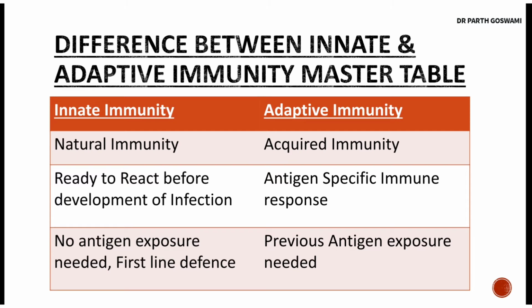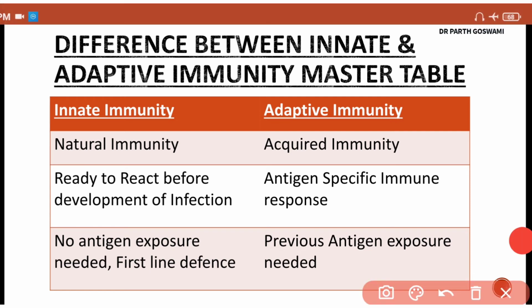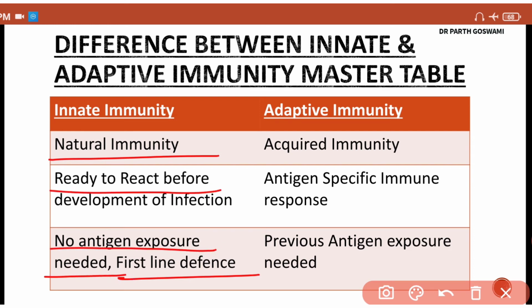Alright. Now we have seen the two types of immunity, that is innate immunity and adaptive immunity. So what is the difference between these two types of immunity? So guys, you have to remember clearly that innate immunity is our natural immunity, means it is present since birth, and it is a first line defense, means you don't need an antigen exposure. It is ready to react before development of infection. Suppose an antigen enters your body, then this is the first line defense and it doesn't need any previous antigen exposure. It's a natural immunity from birth.